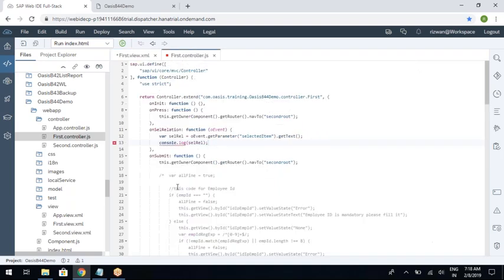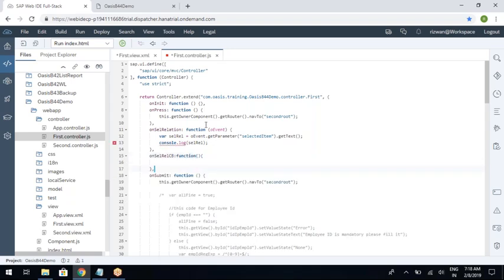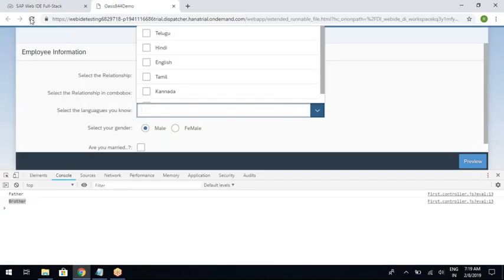Copy this and write the function here. And the same coding will go. So oEvent dot getParameter selected item, everything will be same. So you are printing it again.